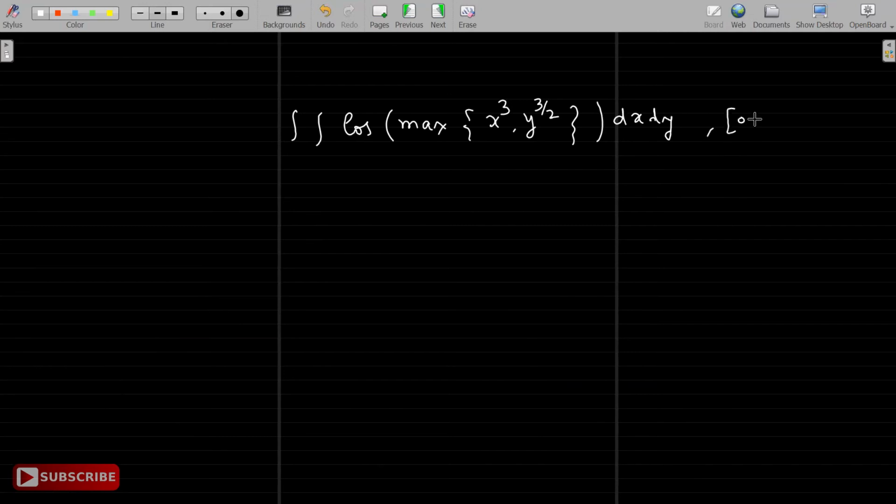Okay. So here is one more problem on the same 0, 1 cross 0, 1, but the function is a little tricky. So cos of maximum of x cube, y raised to 3 by 2, say dx dy or dy dx, whichever way, over 0, 1 cross 0, 1. Okay. So once again, our region is 0, 1 cross 0, 1.